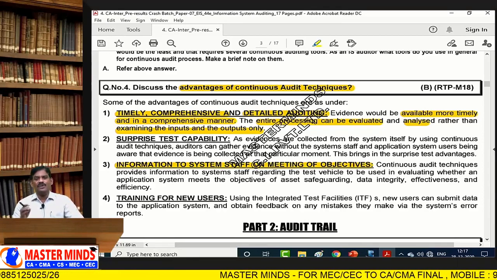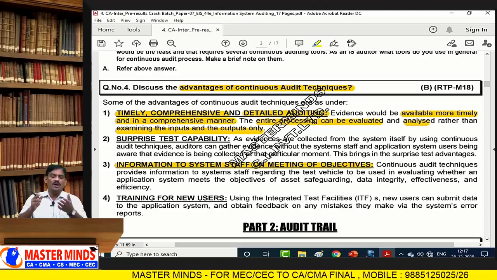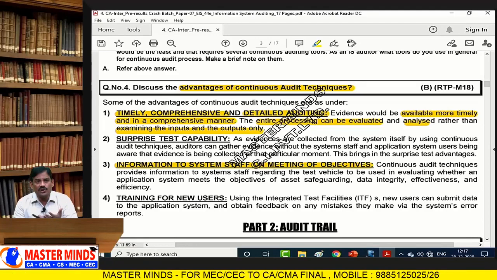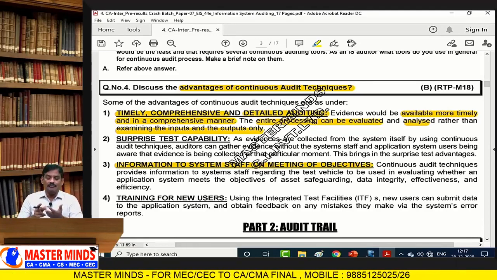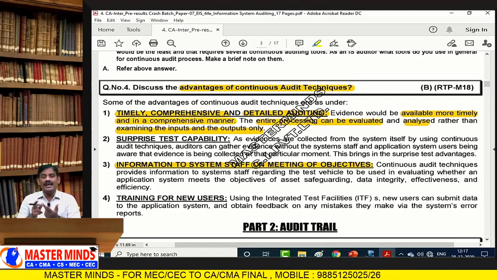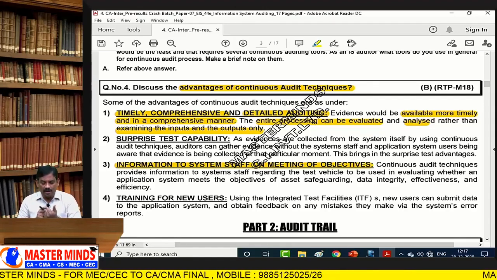Next one is information to system staff on meeting objectives. Information is provided to system staff in order to achieve the objectives. What are the objectives? Objectives may be safeguarding of organizational assets, maintaining data integrity, improving system effectiveness, improving system efficiency.